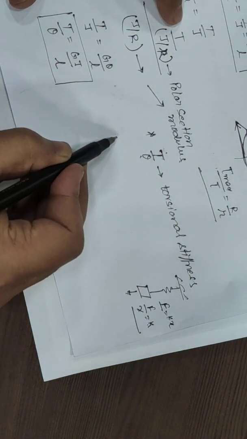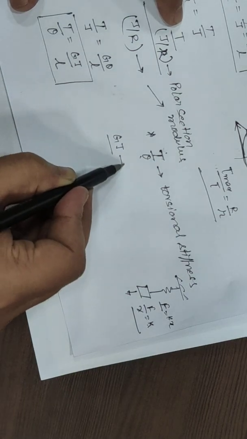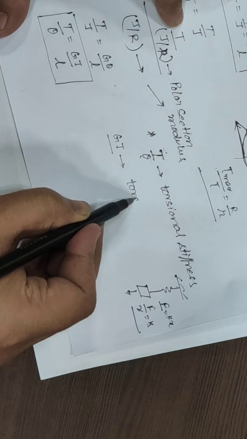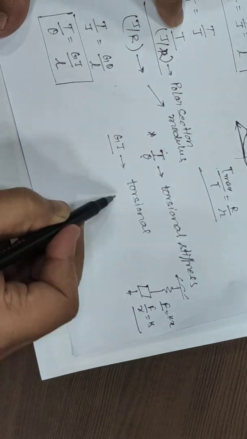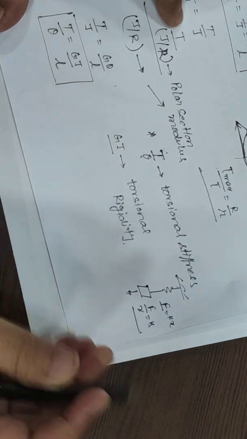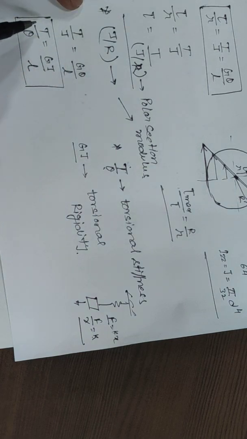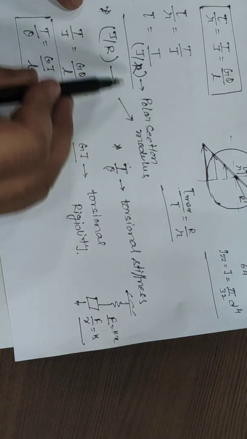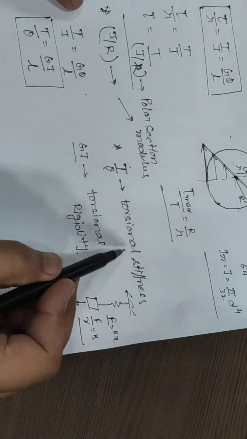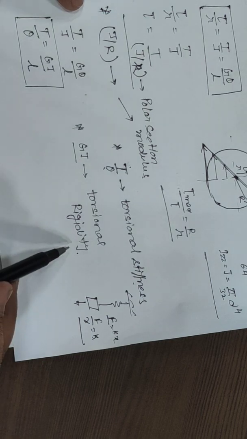Then GJ is also known as the torsional rigidity. So these points we have to remember. Polar moment of inertia, J by R is the polar section modulus. Then T by theta is the torsional stiffness. GJ is the torsional rigidity.